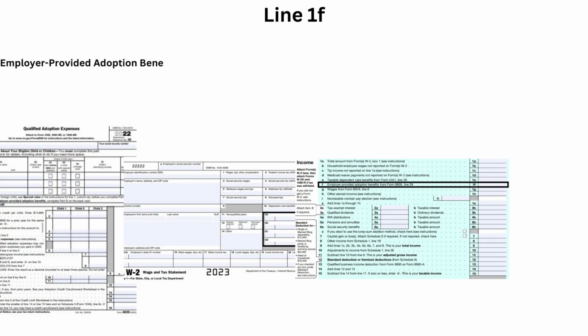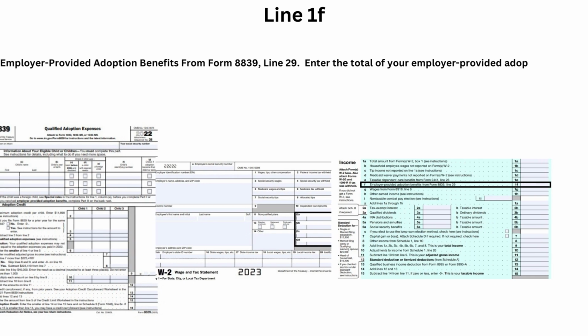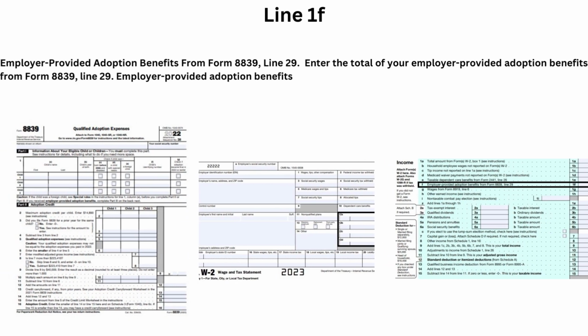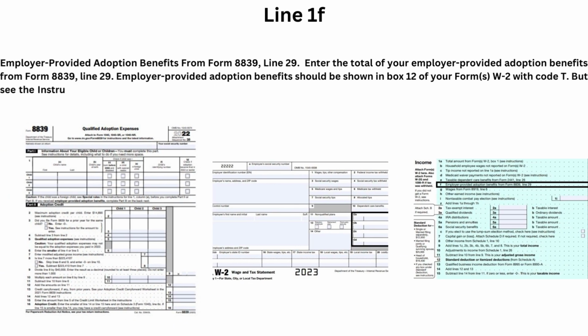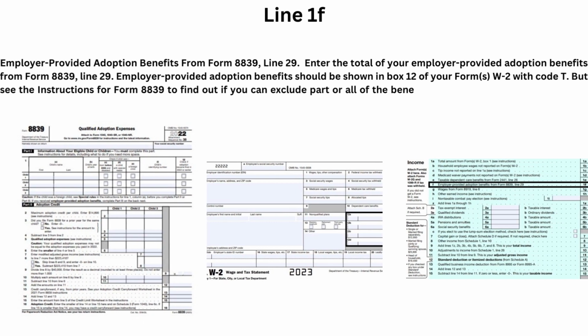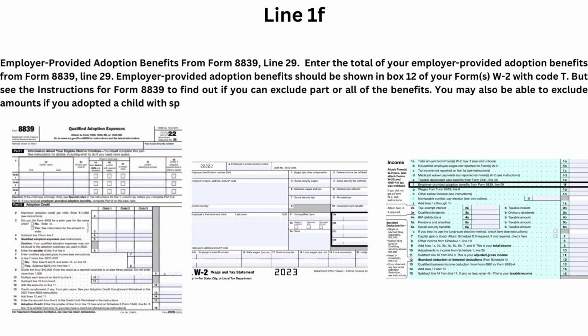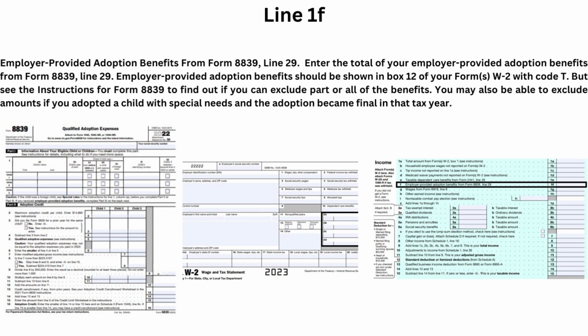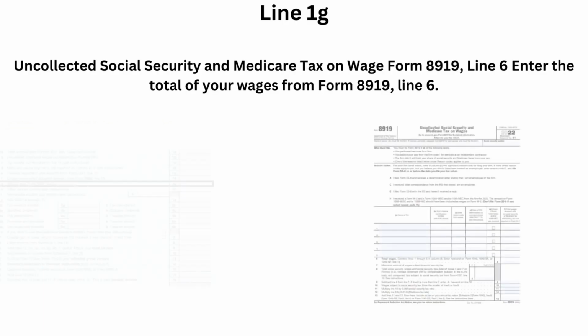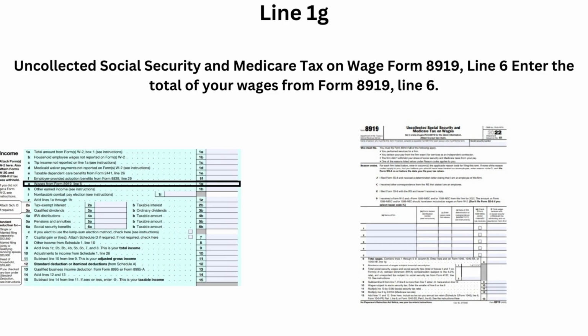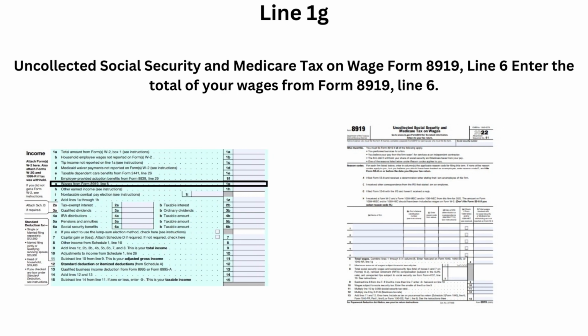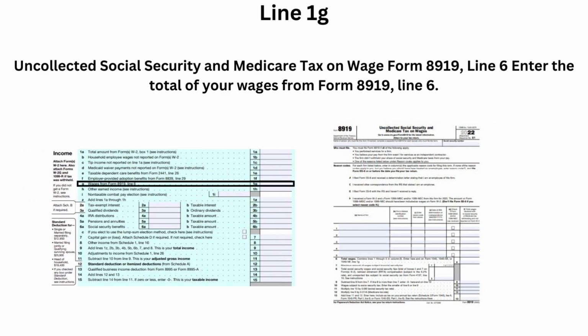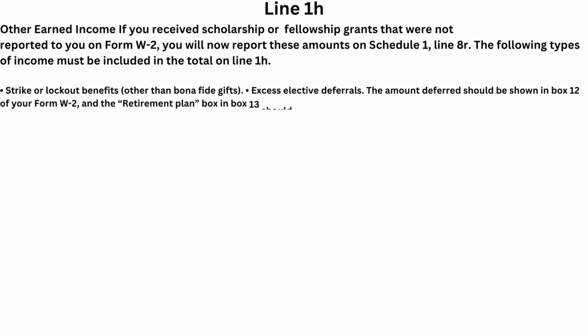Line 1F. Employer-provided adoption benefits is reported on Form 8839. Benefits is shown in Box 12 of your W-2, with Code T. You can exclude part or all of the benefits, including adoption with special needs, as long as finalized. Line 1G. Uncollected Social Security and Medicare tax on wages is reported on Form 8919. Line 1H. Other earned income.